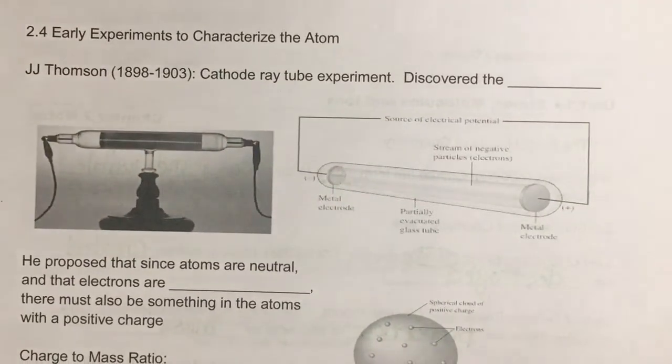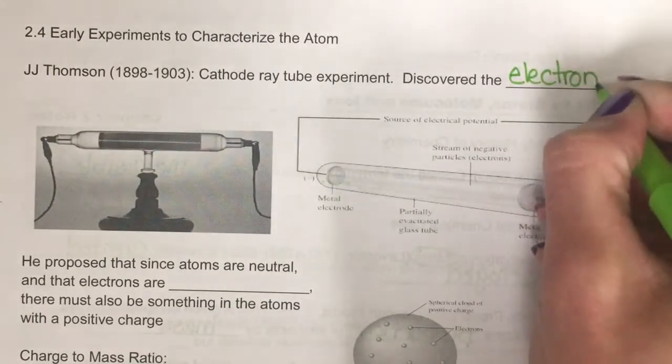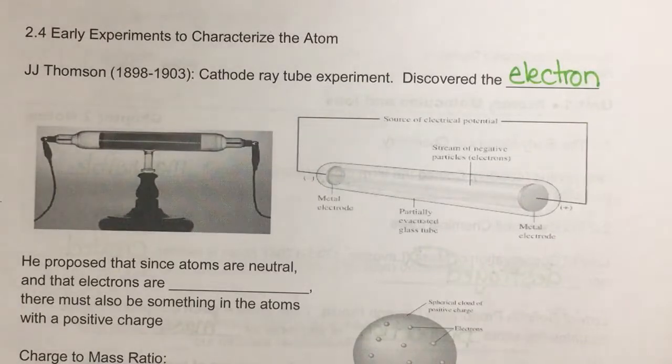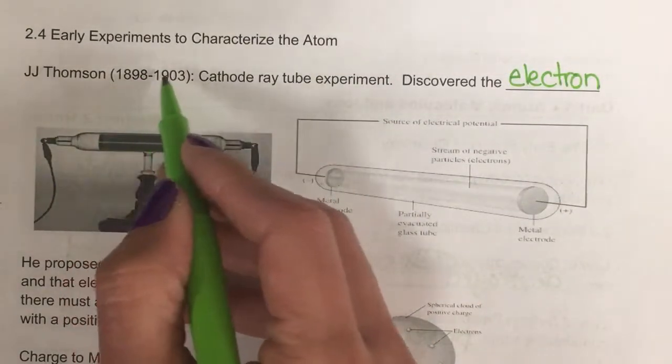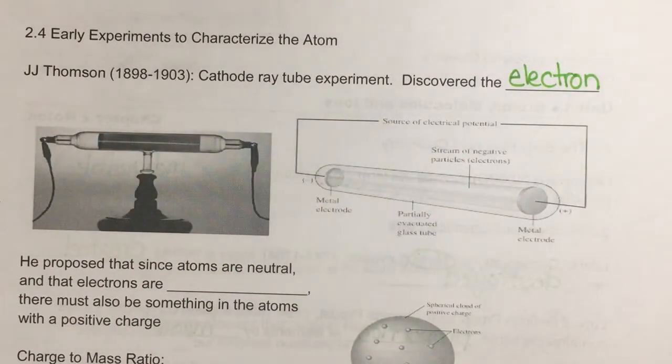There we go. So J.J. Thomson is a name that we really want to know, okay? J.J. Thomson discovered, or is credited with discovering, the electron. Now it's important to remember that all of these scientists still haven't actually seen an atom. All of these tests are done indirectly because we don't have electron scanning microscopes yet. We weren't able to see atoms until like the late 1980s. So this is all based on experimentation.